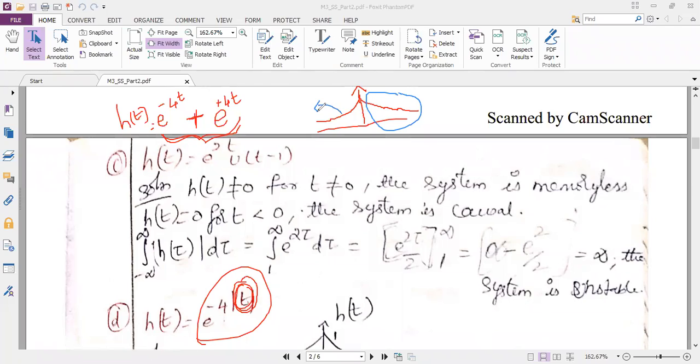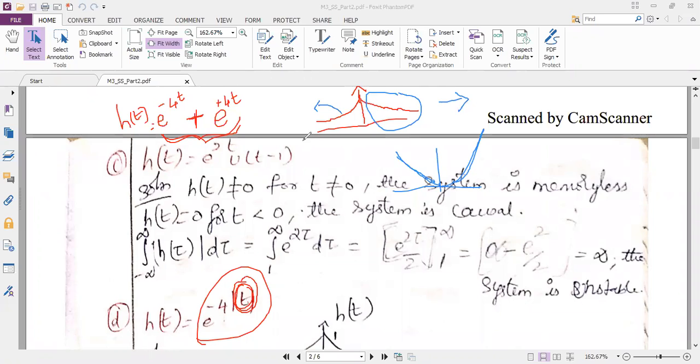See, I can draw the graph like this also. I'm showing you the graph here. I can show the decreasing graph on the left hand side and the increasing graph on the right hand side. Why have I shown it in this way?